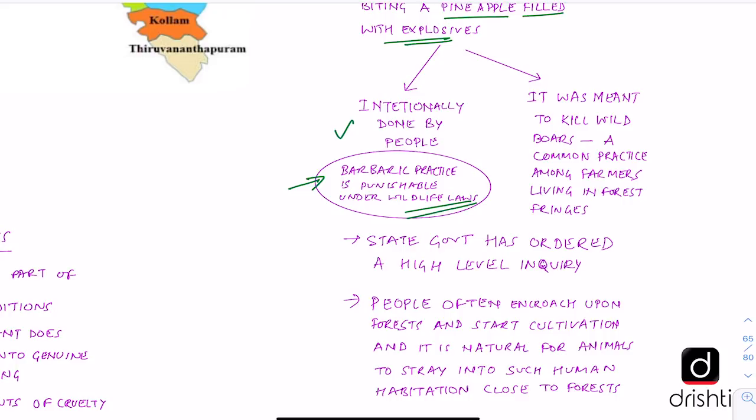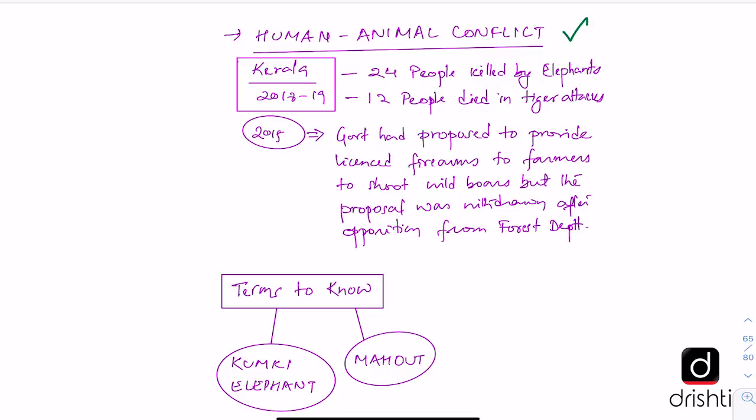The state government has now ordered a high-level inquiry to find out who are the people behind this incident. The major problem remains that people often encroach upon forests and start cultivation in the forest fringe areas, and it is but natural for the animals to stray onto such human habitation to find food because their feeding lands are getting smaller due to human encroachment. And this gives rise to human-animal conflict.